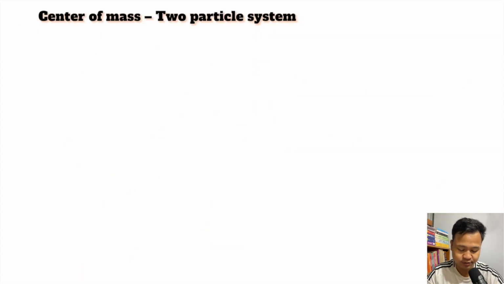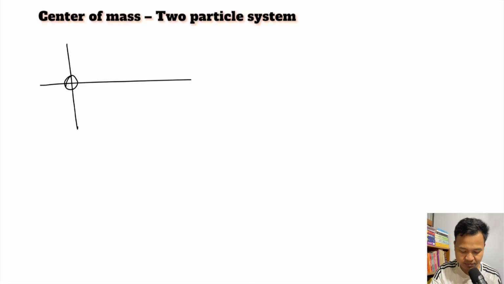Now let's take a two particle system. Suppose you have only two particles. So here let's say I have two particles. One particle is at the origin, m1. Another particle is here.